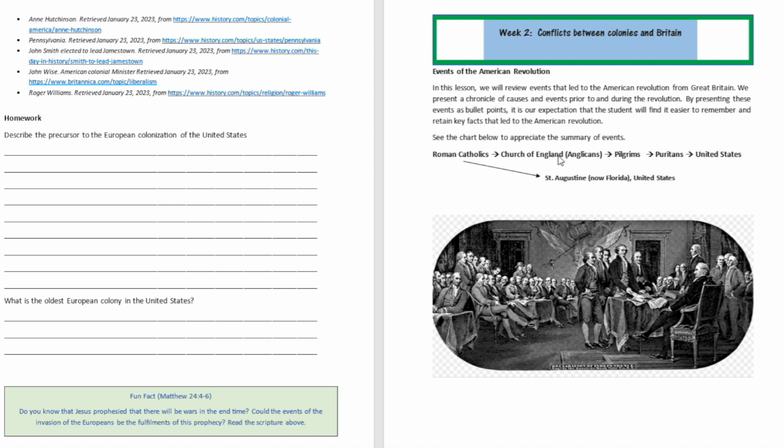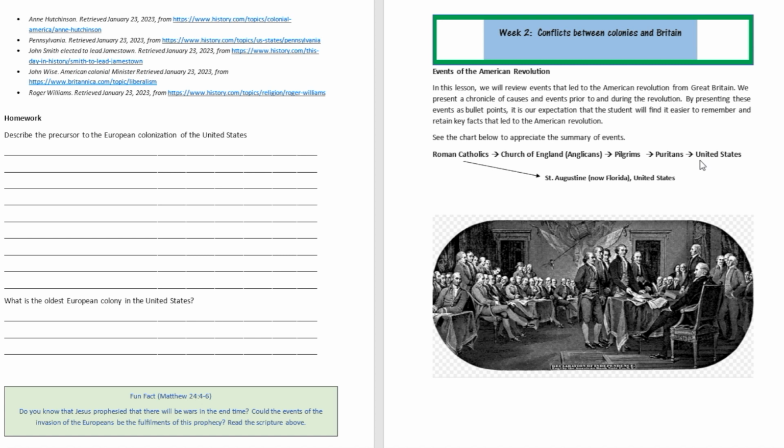But the Anglican denomination carried lots of the practices of the Roman Catholics, and some people split away from there. They said, you claim to be different from the Roman Catholics, but you're still causing a bunch of problems that we don't like. So they formed the Pilgrims because of that. The Pilgrims were persecuted and running away from persecution in England, and they came to the United States. There's another small sect of the Pilgrims called the Puritans. The Puritans felt the Pilgrims were not consecrated enough, so both came to the United States, and that's where the colonies started.